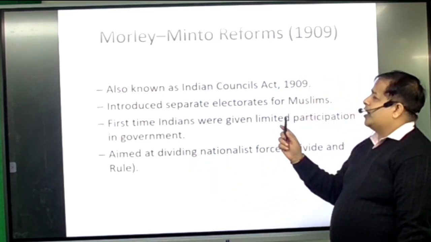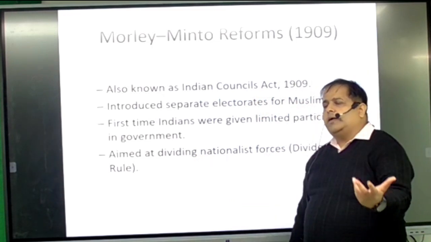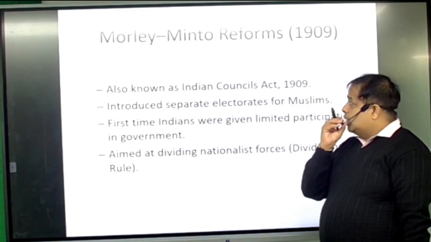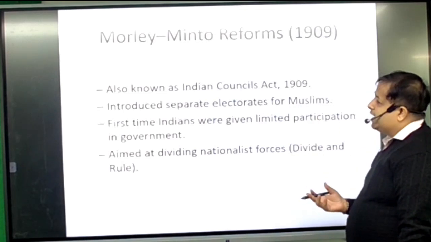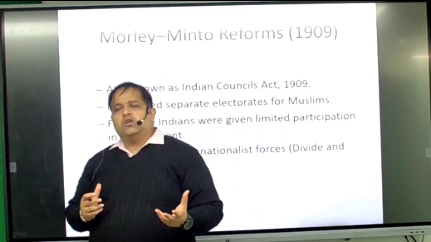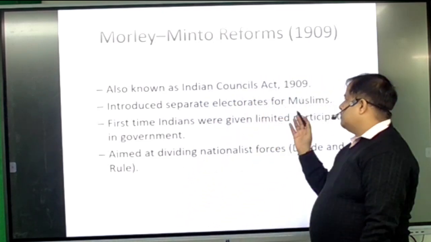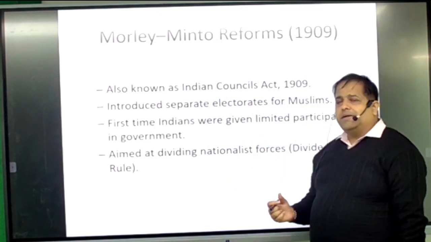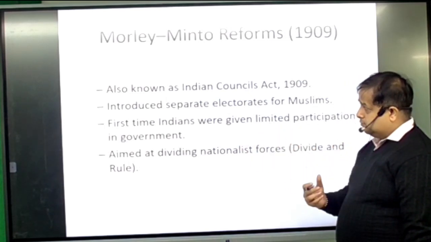Okay. And on the other hand, the Britishers were also actively applying their policies, just like the Morley-Minto reforms, which took place in 1909. This was also known as the Indian Councils Act 1909. Here, for the first time, the Britishers used the policy of divide and rule. Here, a separate electorate was made for the Muslims. For the first time, Indians were given limited participation in government, aimed at dividing nationalist forces, and the divide and rule policy was applied.